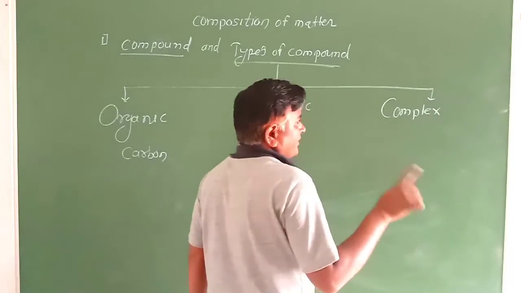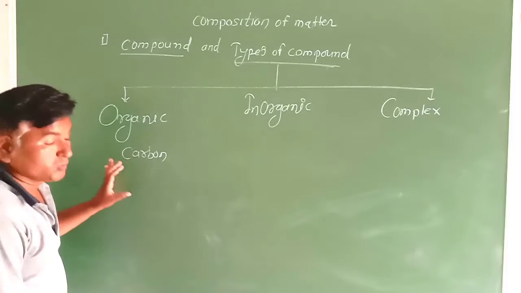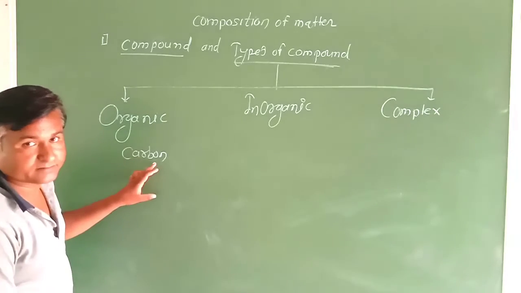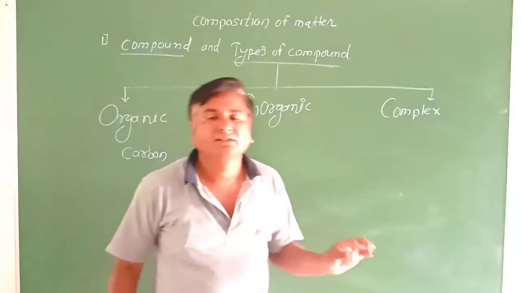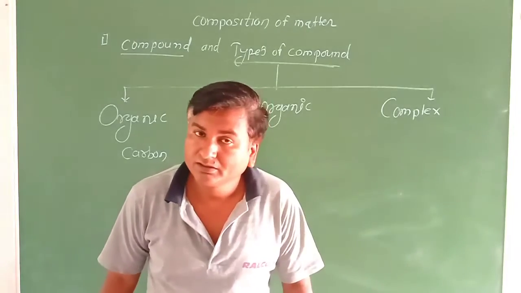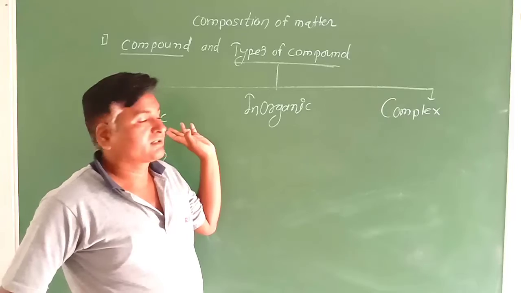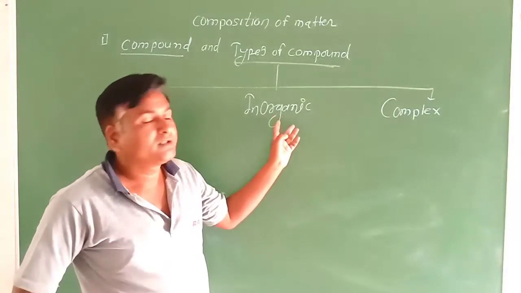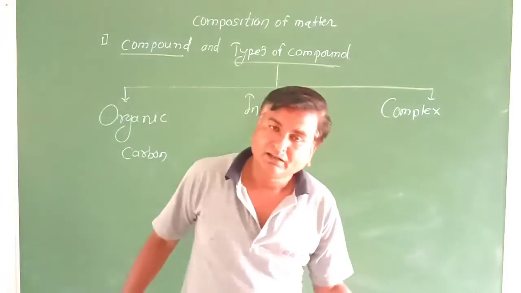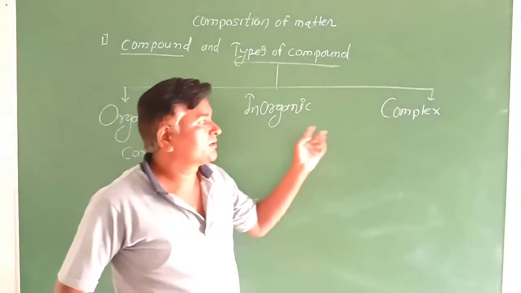There are three types of compounds. First, organic compounds: those substances that, when we provide heat to them, leave a black residue are called carbon compounds or organic compounds. Those substances that, when strongly heated, leave another residue are called inorganic compounds.